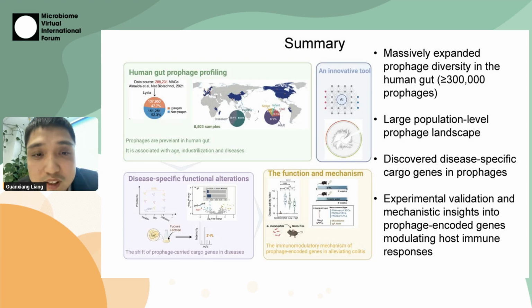To summarize the project that I mentioned today, we developed AI tools that can identify prophages and prophage gene function. We expanded the prophage diversity in the human gut, and we did the landscape analysis. We discovered disease-specific cargo genes in prophages. And we performed experimental validation and gained a little bit of mechanistic insight into how the prophage-encoded gene can modulate the host immune response.